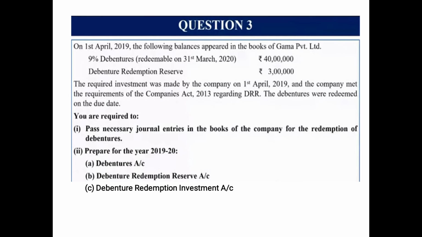Now what is needed to be done? The debentures were redeemed on the due date. You are required to pass the necessary journal entries in the books of the company for redemption of debentures. Issue entry you need not pass, because we do not know when the debentures were issued. And prepare for the year 1920 debentures account, debenture redemption reserve account, and debenture redemption investment account. That means in this question you need to maintain or prepare the ledger accounts as well.